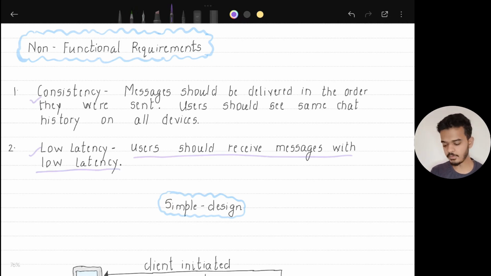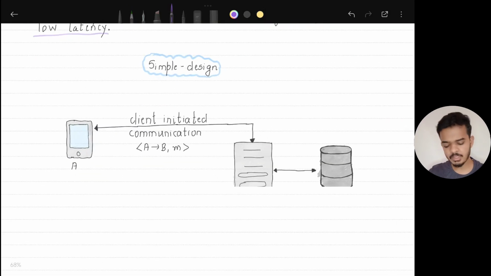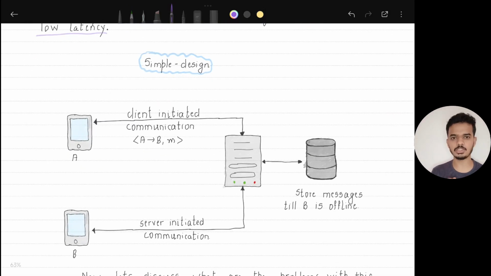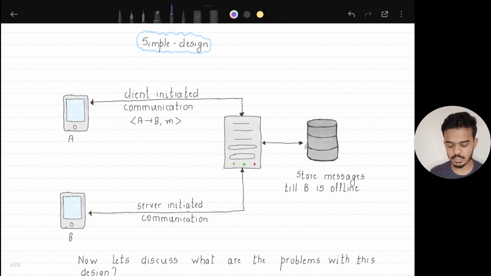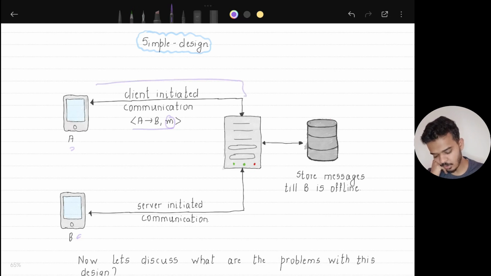Now that we have discussed the functional and non-functional requirements, let's see how a simple design for this chatting application would look. Let's suppose there is a user A and he wants to send a message M to user B. How would this happen? There is some server sitting in the middle which will coordinate all this. A will initiate a communication channel or connection with the server, and after initiating the connection, it will send the message M to the server.